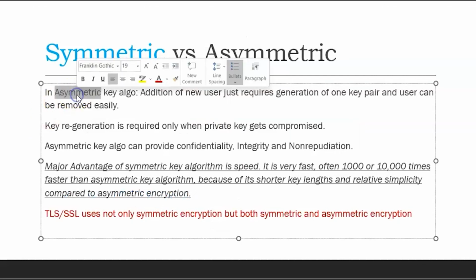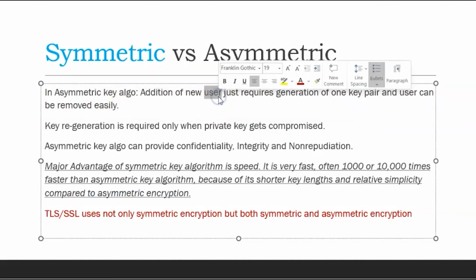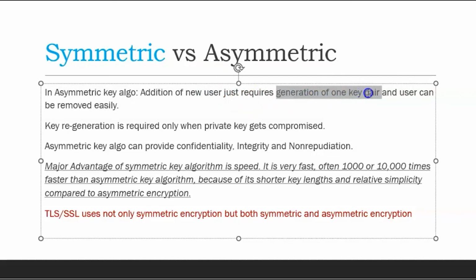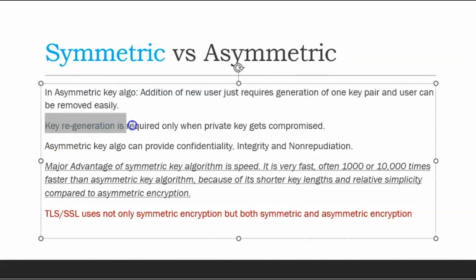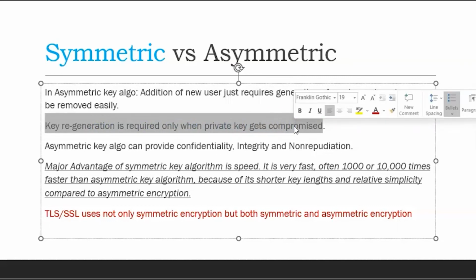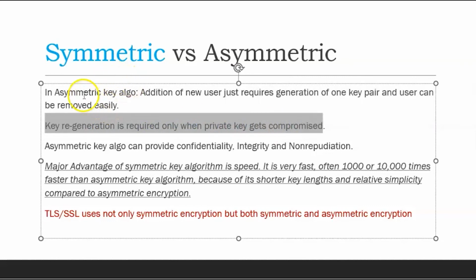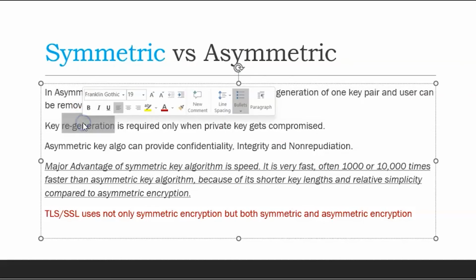In other words, with asymmetric key algorithms, adding a new user is quite easy. Just generate one key pair, public key and private key, for the new user. In the same way, a user can be removed easily by removing his key, but that is not the case with symmetric keys. Key generation is only required when the private key of that particular user gets compromised. But in the case of symmetric keys, regeneration may be required when a new user is added or removed or the key gets compromised. So it is a little more complex than the asymmetric key.